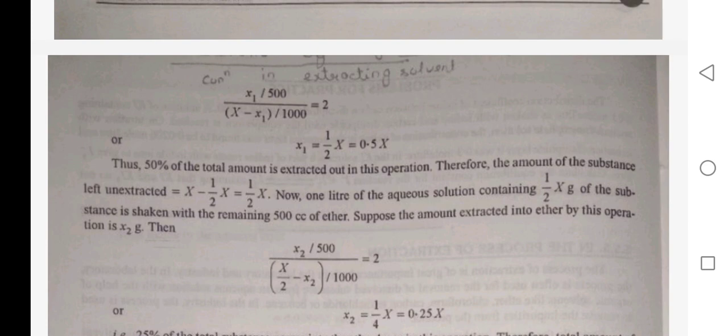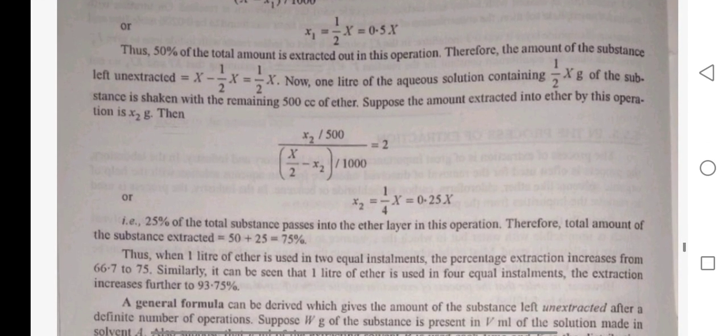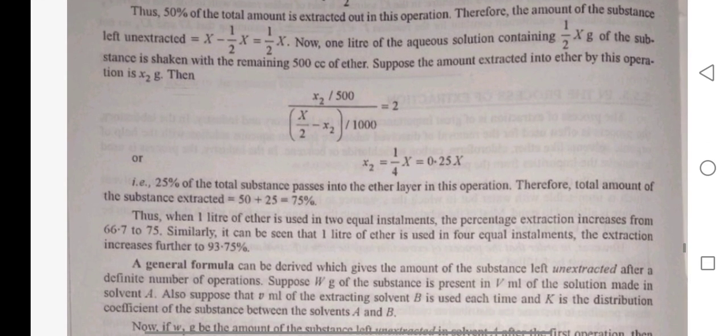Now 1 liter of aqueous solution containing half X grams of the substance is shaken with the remaining 500 cc of ether. Suppose the amount extracted into ether by this operation is x2 grams. Then (x2 upon 500) upon ((X/2 minus x2) upon 1000) is equal to 2.